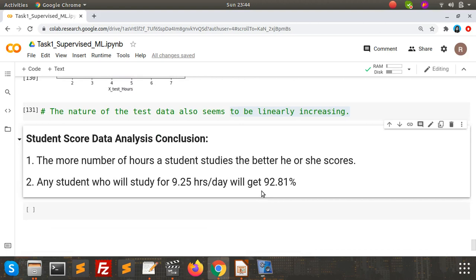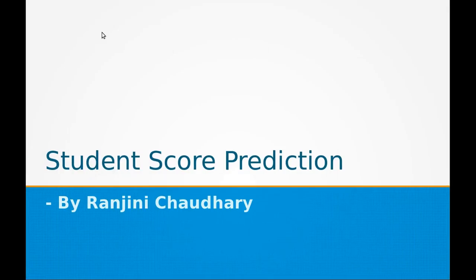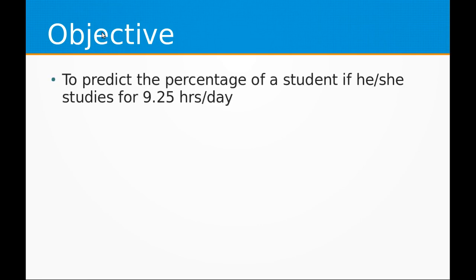Now let's boil down to the insights gathered from this data analysis. The task was about student score prediction. So the objective was to predict the percentage of a student if he or she studies for 9.25 hours per day.